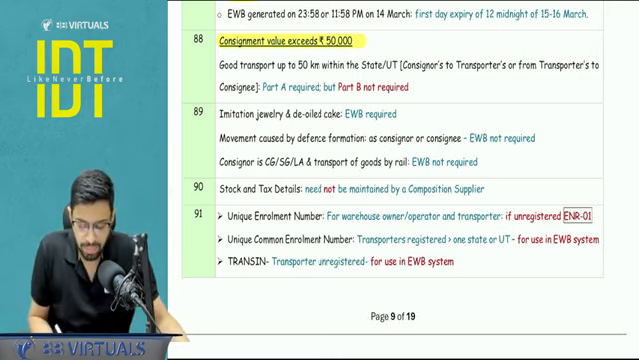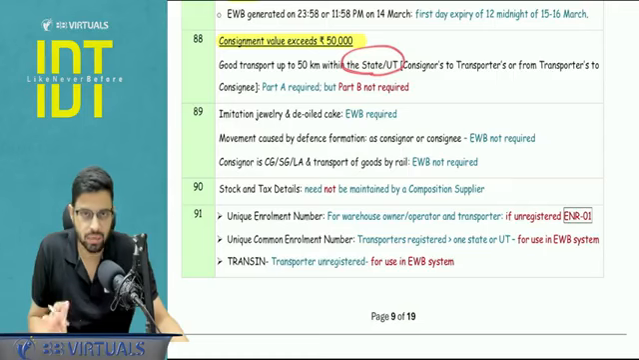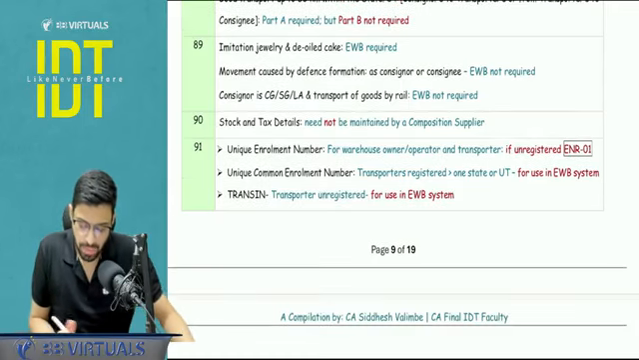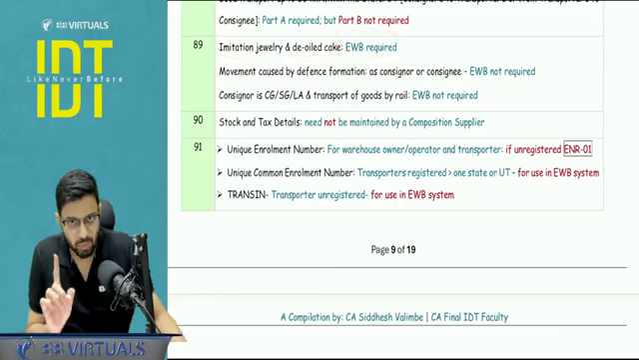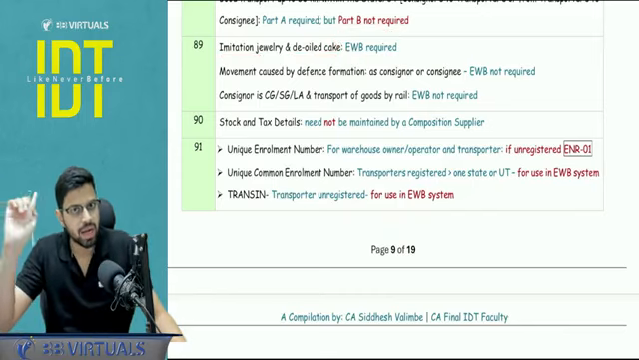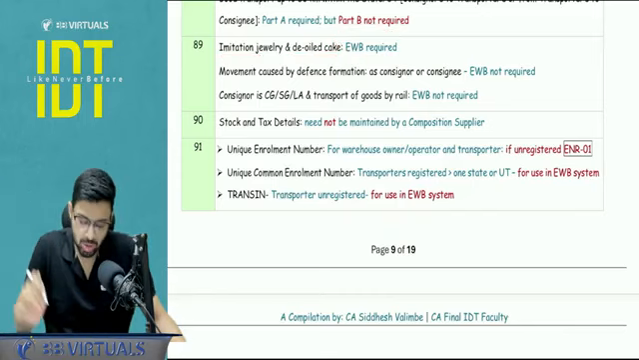The factor is very simple. It is a short distance, within the state, you do not require an e-way bill. Certain points to be noted: imitation jewelry and de-oiled cake, e-way bill is required. Currency, real jewelry, diamond, no e-way bill is required.